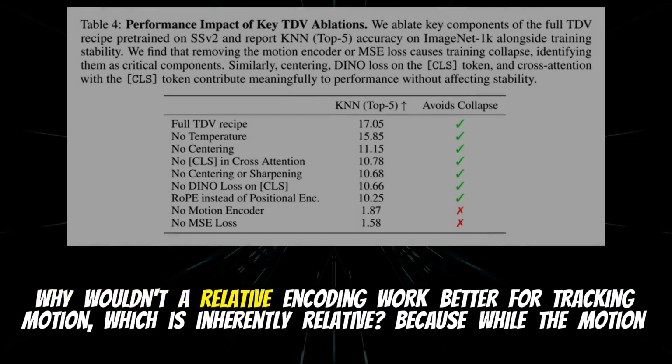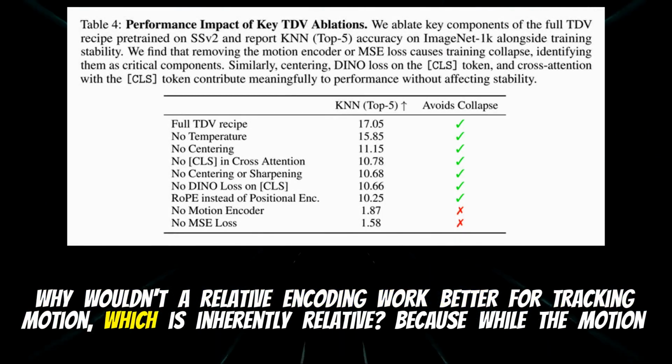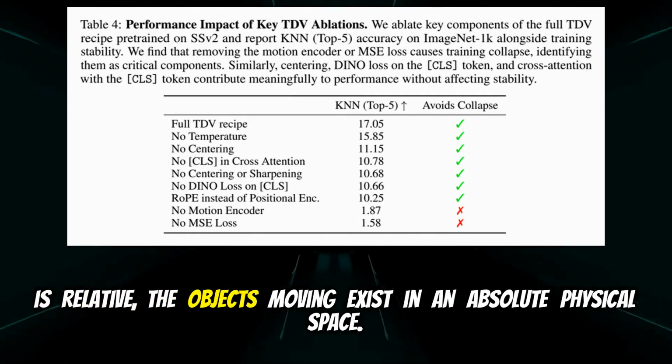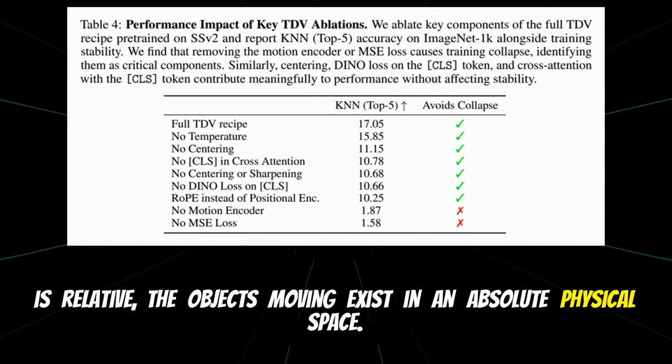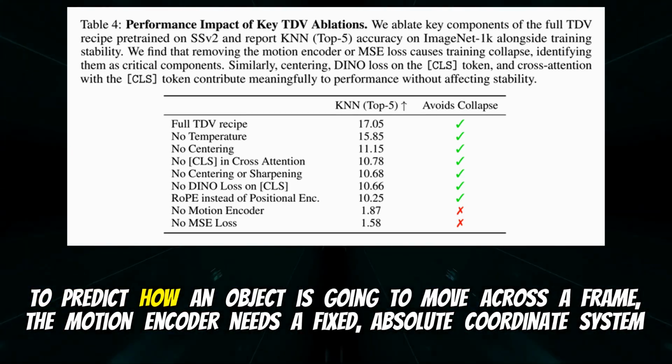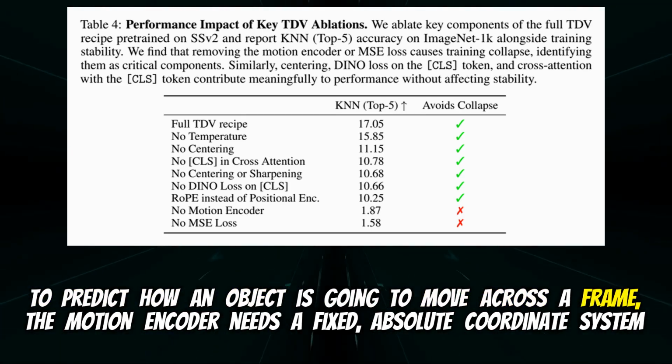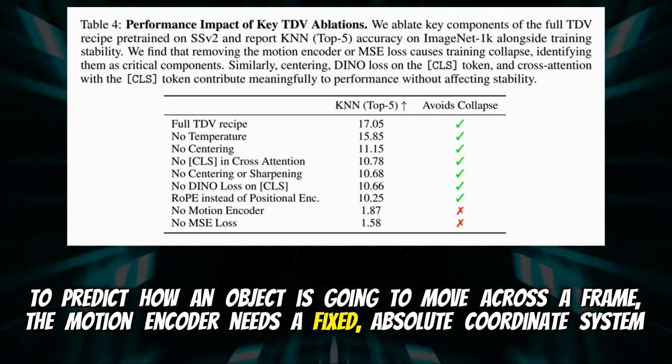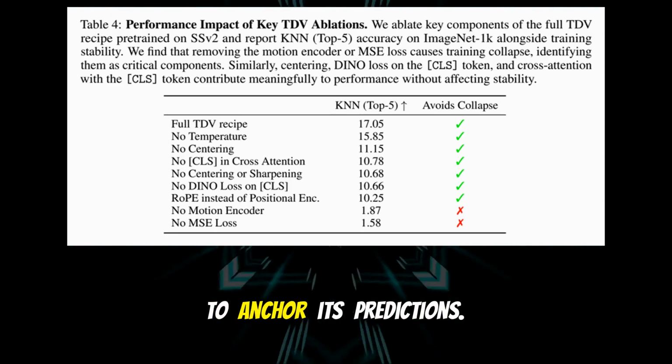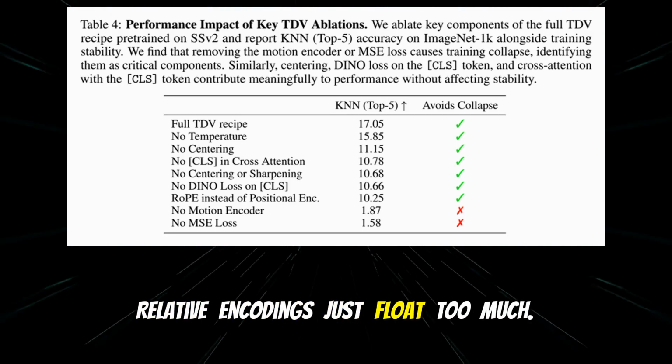Why wouldn't a relative encoding work better for tracking motion, which is inherently relative? Because while the motion is relative, the objects moving exist in an absolute physical space. To predict how an object is going to move across a frame, the motion encoder needs a fixed, absolute coordinate system to anchor its predictions. Relative encodings just float too much.